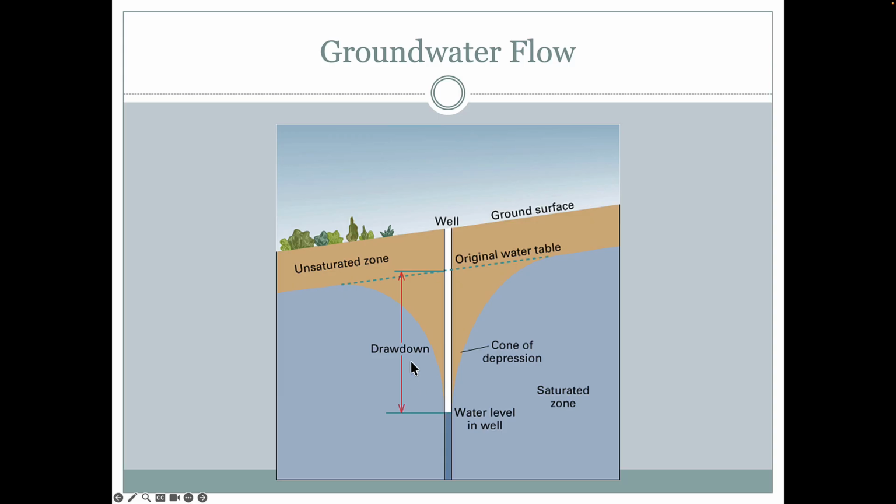One of these areas that's especially impacted is the Central Valley aquifer of California, sometimes called the Great Valley. It includes the Sacramento and San Joaquin Valley on the other side, and it affects not only the area right around the well. Because groundwater is being pumped out of the ground, this is an area that has a bit of a conic shape, it goes down and comes back up. We call this a cone of depression. There is a lot of agriculture going on in this area, especially high-end fruits, vegetables, and nuts.